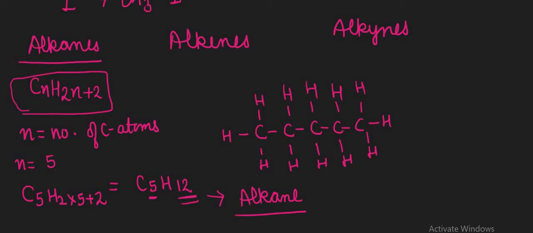By this formula you can calculate the formula of any alkane containing any number of carbon atoms. So next we can calculate for the second number. If n is equal to 2 here, we can write it as C2 H2 into 2 plus 2. The value is C2H6.